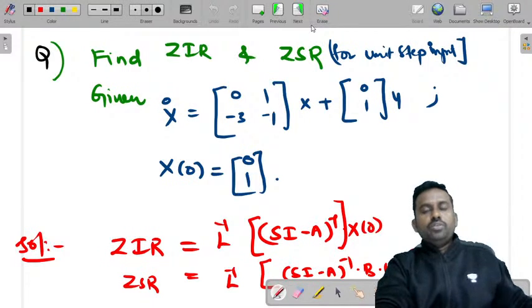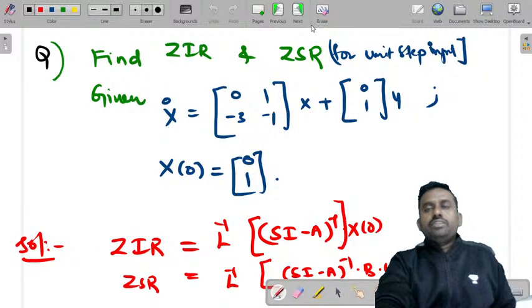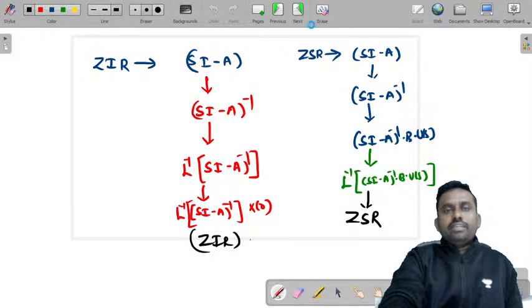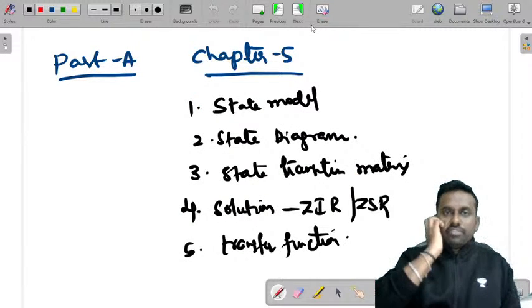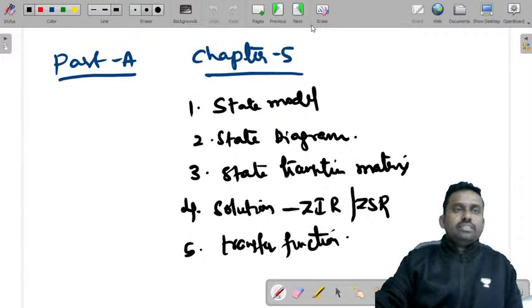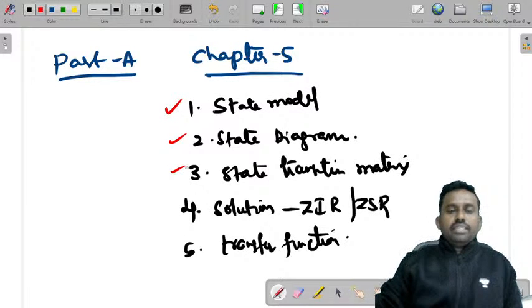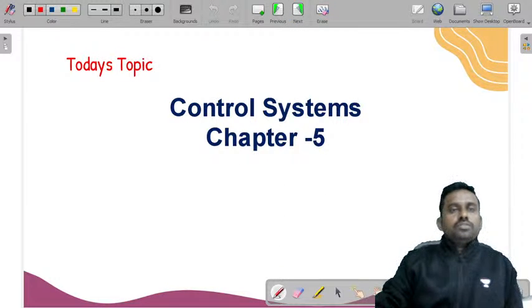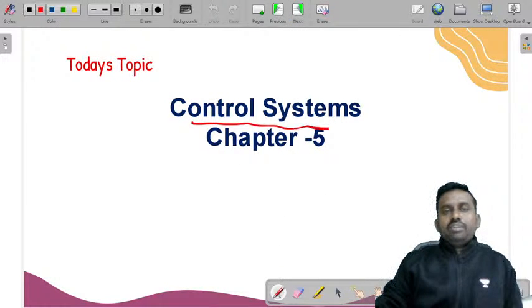So then I told you how you find ZIR, ZSR for given unit step input. This is the method. So as a part of chapter 5, we have discussed state model, state diagram, state transition matrix, solution and transfer function. So this is chapter 5 part A.